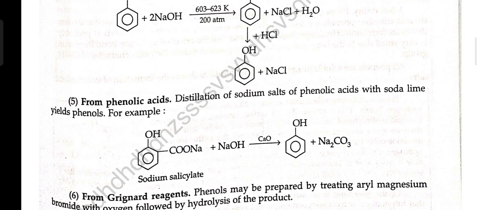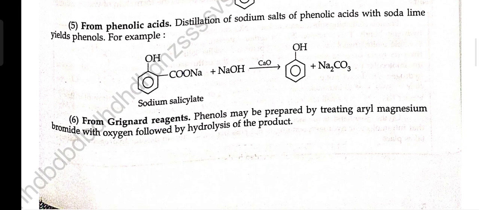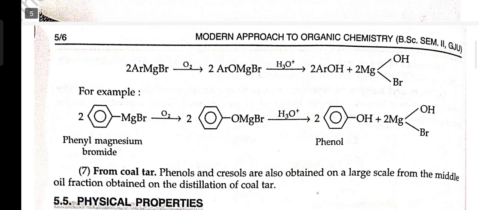Fifth, from phenolic acid. Distillation of sodium salt of phenolic acid with soda lime yields phenols. For example, sodium salicylate plus NaOH in presence of CaO gives phenol plus Na2CO3. From Grignard reagent, phenol may be prepared by treating aryl magnesium halide with oxygen followed by hydrolysis of the product.